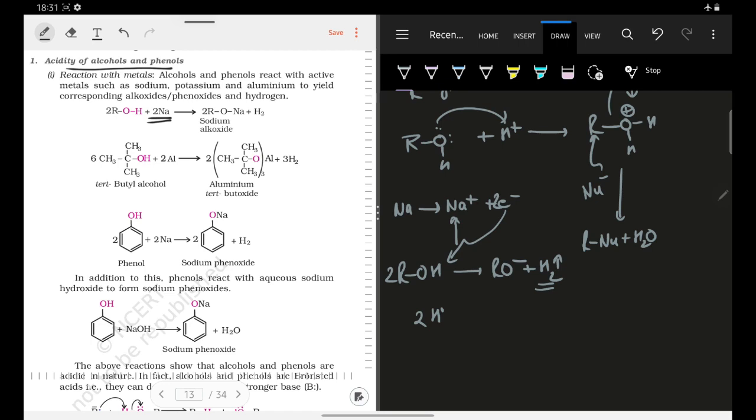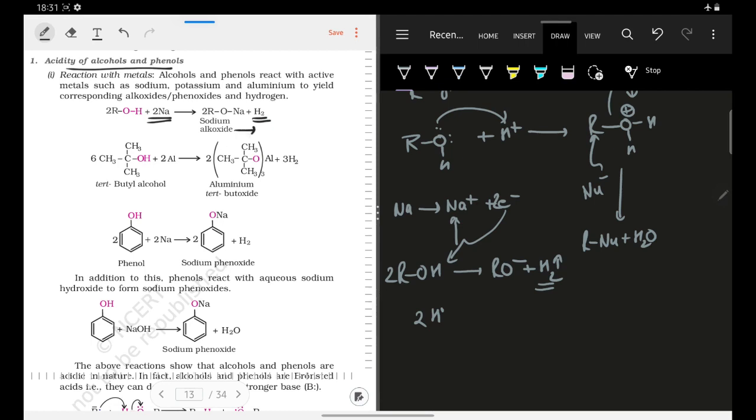So whenever alcohol or water or any acidic compound reacts with sodium, hydrogen gas is liberated. It leads to the formation of sodium alkoxide.